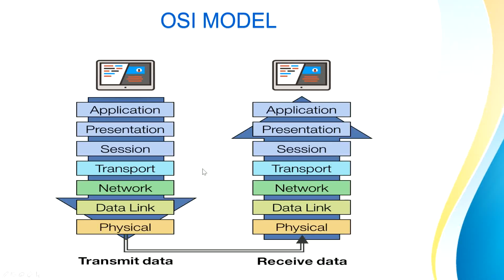Starting off with our OSI model, as you can see here we have two devices. This is a sender and this is a receiver. Both of them will have the 7 layers of the OSI model. The data will start from this layer, application layer. It will pass along all these layers till it reaches the physical layer on the sender side. Then it will be transmitted along this transmission media till it reaches the physical layer at the receiver side, and from there it will be delivered to the application layer on the receiver side.